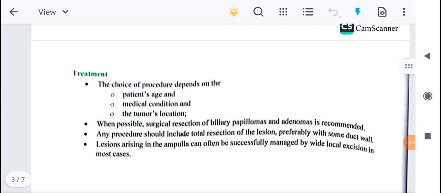Any procedure should include total resection of the lesion, preferably with some duct wall.